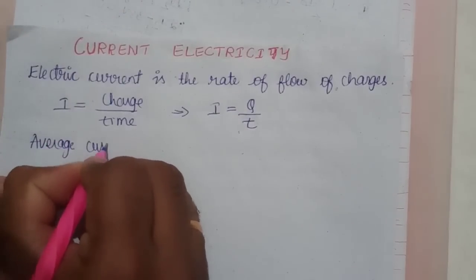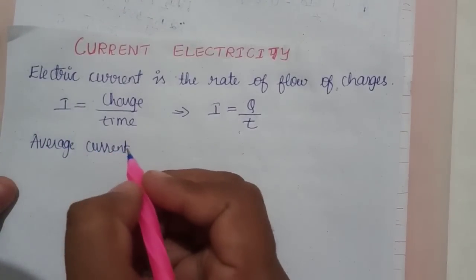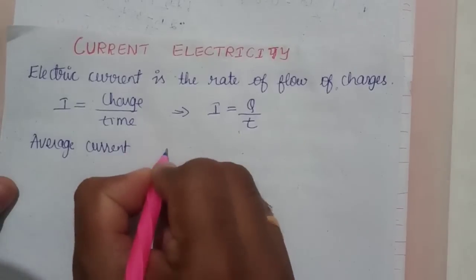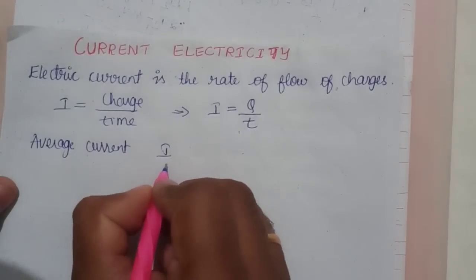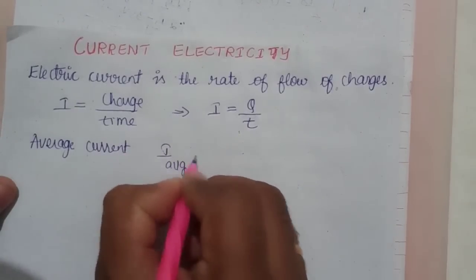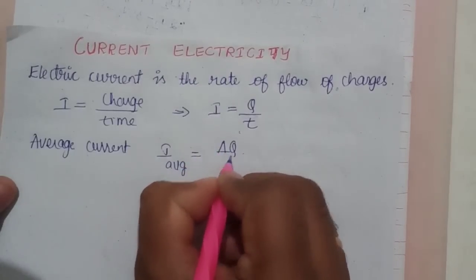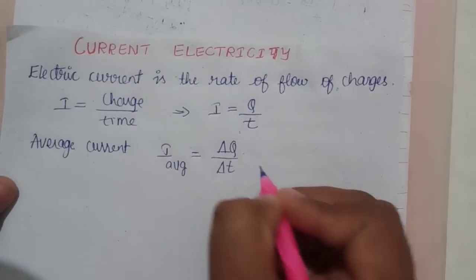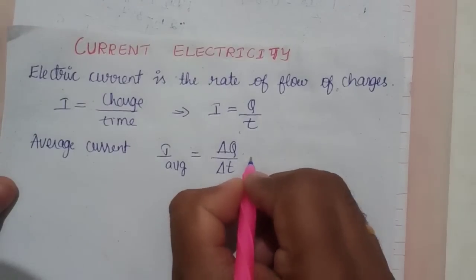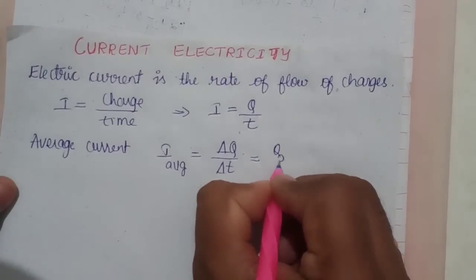Average current. What is meant by average current? I will go with the direct equation. Average current is given by I average is equal to delta Q divided by delta T. Here the charge will be flowing and changing with time.